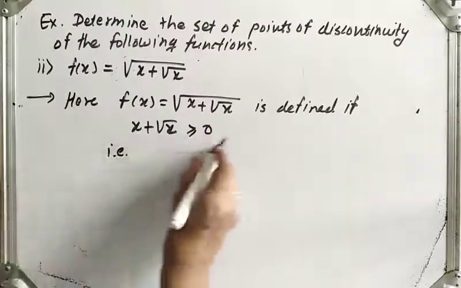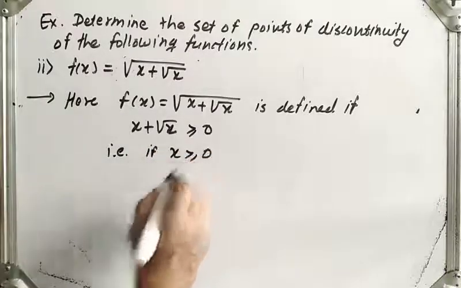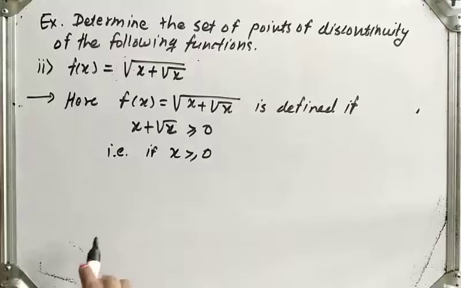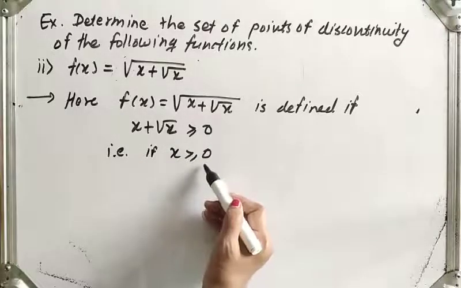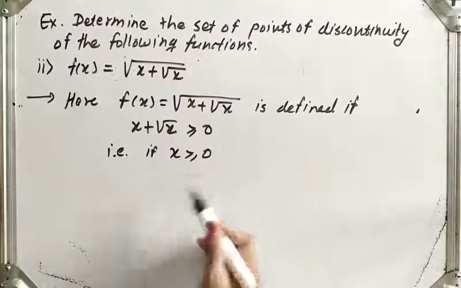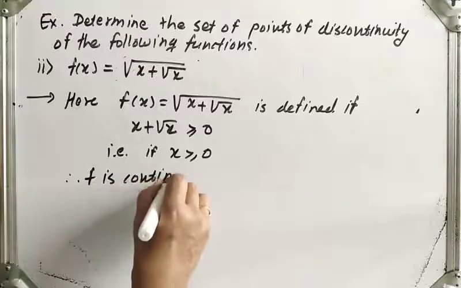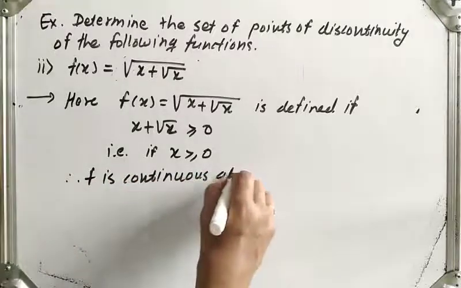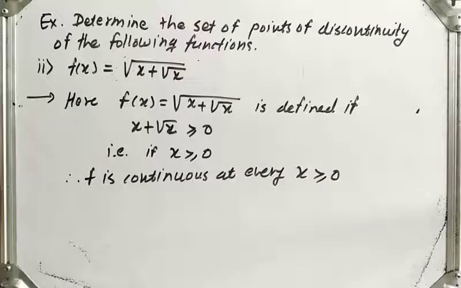This value will be greater or equal to 0 if x is greater or equal to 0. Therefore f is continuous at every x greater or equal to 0.